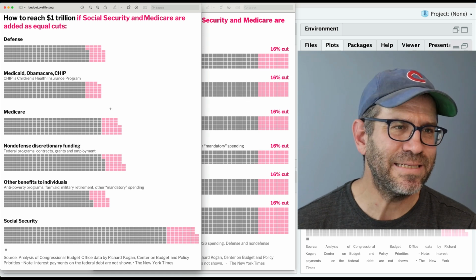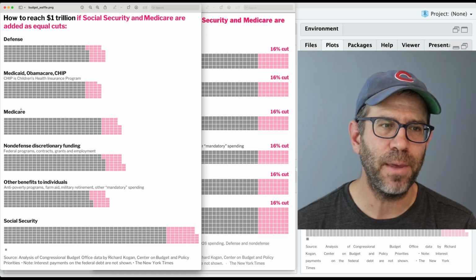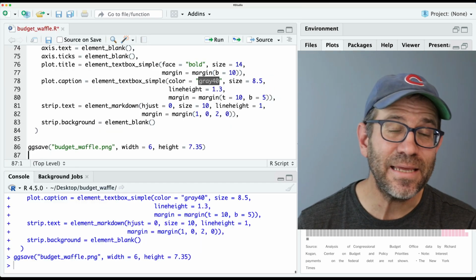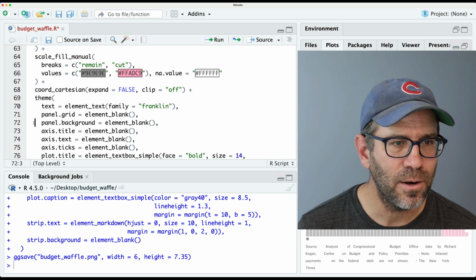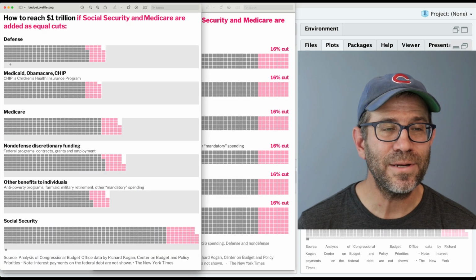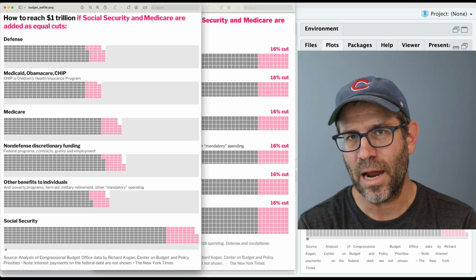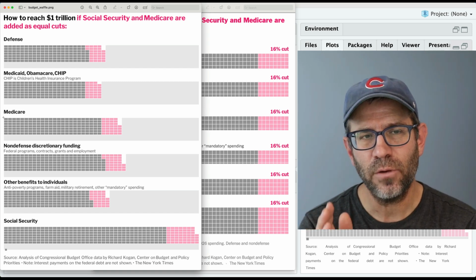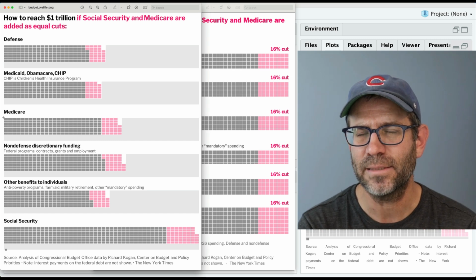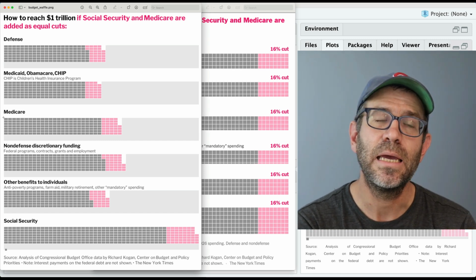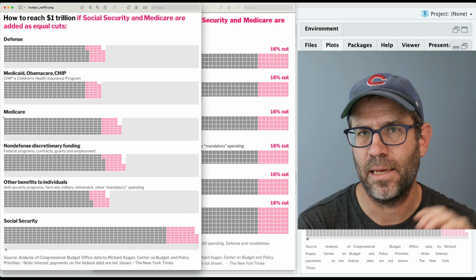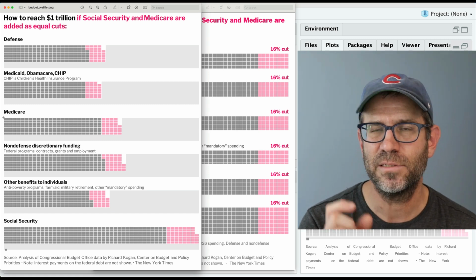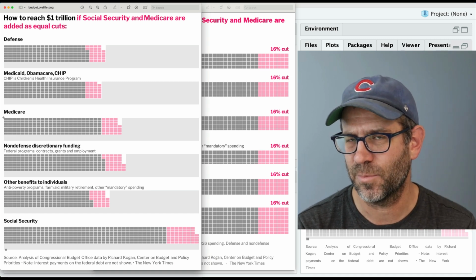So something I noticed when I did that was that we instantly got more space between our facets. And that's not real. We did get more space, but if I turn our background back on, what I notice is that it is expanding the Y scale for all of the panels. And I could turn off that rescaling of the y-axis. I could basically give each facet its own y scale. But it's going to then make the size of the squares different in each of the panels. The height of the squares is going to be different in each panel.